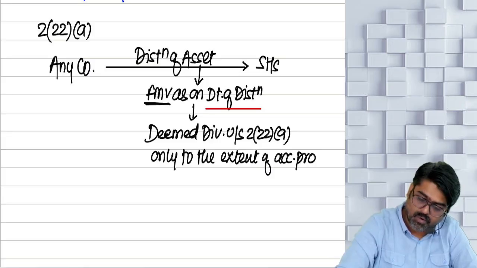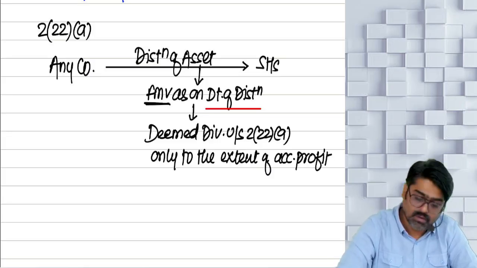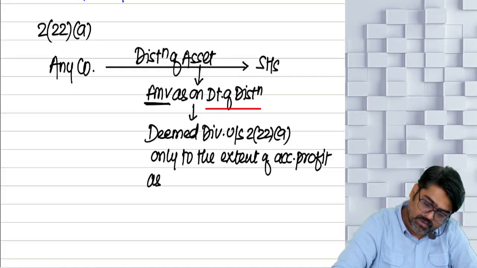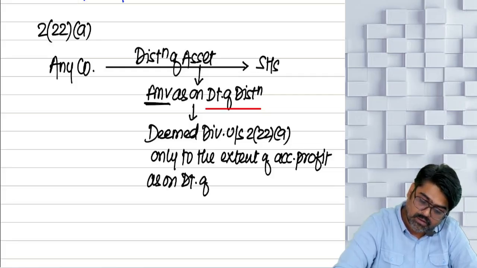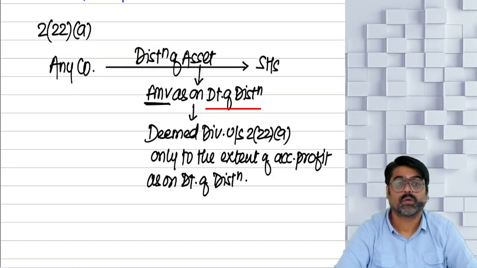Accumulated profits. Accumulated profits means reserves. Yes or no? As on the date of distribution of that asset. Will you remember this?